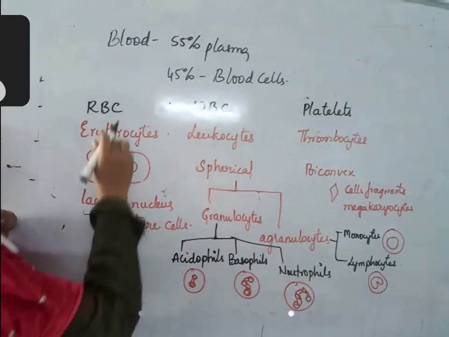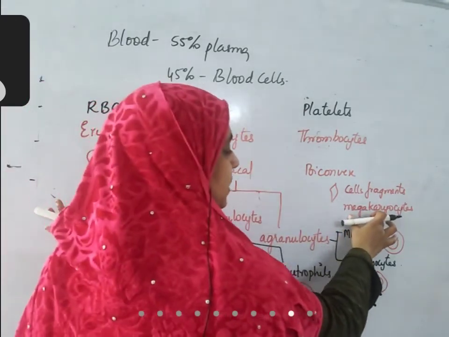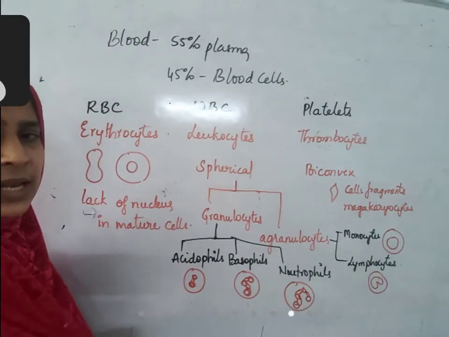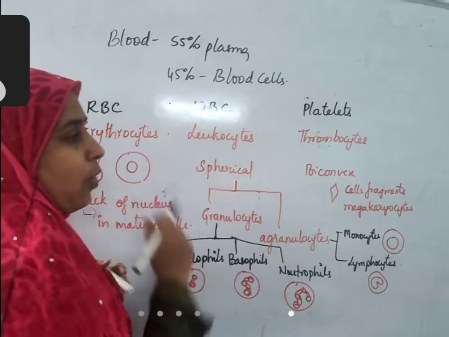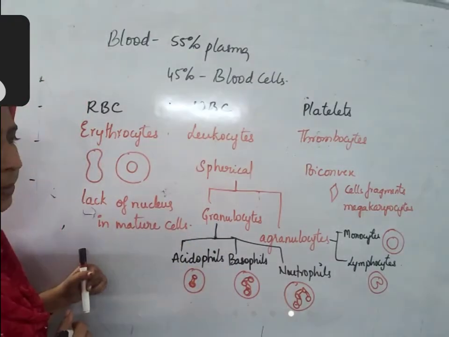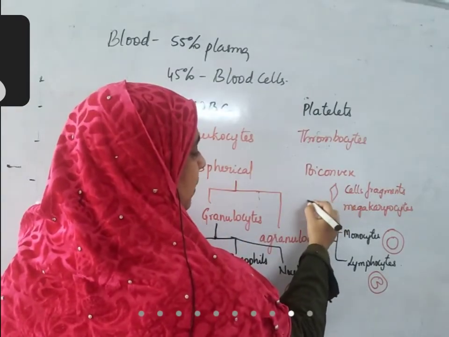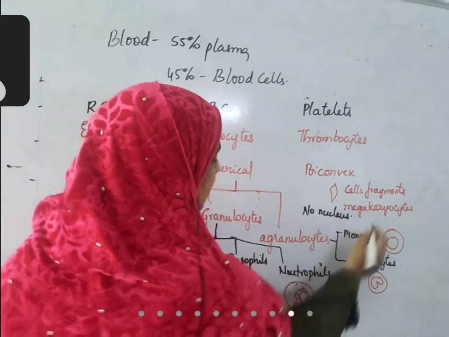Bone marrow only produces RBC, WBC, and platelets. But platelets are broken pieces of megakaryocytes. Megakaryocytes are cells which are produced by bone marrow. They are broken down to form thrombocytes or blood platelets. Because of that reason, they are biconvex in shape and have no nucleus. They do not have a nucleus in their cells.